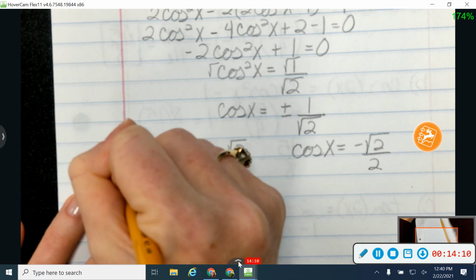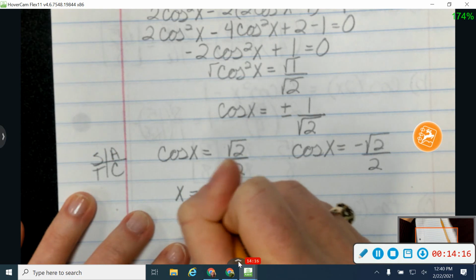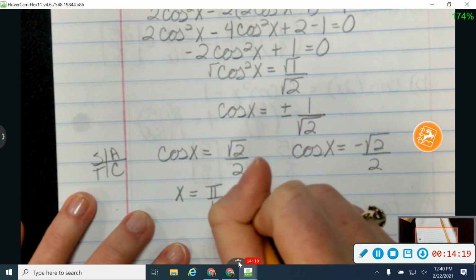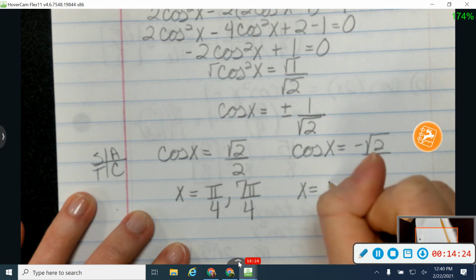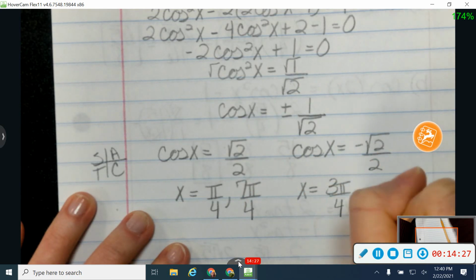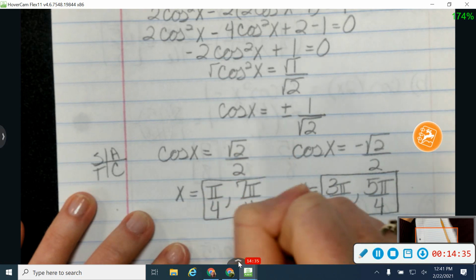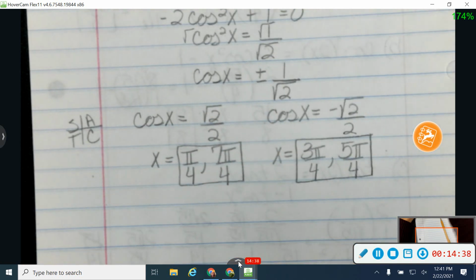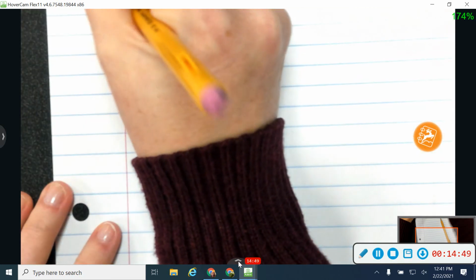Alright, so let me go back to my All Students Take Calculus. So I know cosine is the square root of 2 over 2 at pi over 4, and in my fourth quadrant at 7 pi over 4, and it's going to be negative at 3 pi over 4 and 5 pi over 4. Again, if you haven't found that unit circle, go back in your notes from earlier this semester and find that unit circle so that you can find out what those values are. Okay, one more. Let's take a look at number 15. Last one.